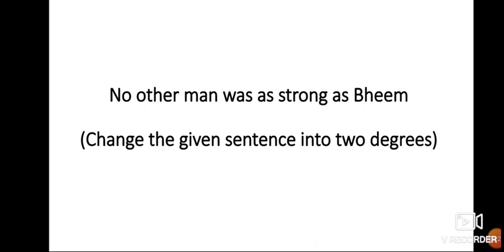Understood? So in which form is this sentence, children? This sentence is in positive form. So comparative and superlative forms are remaining to change. Okay.